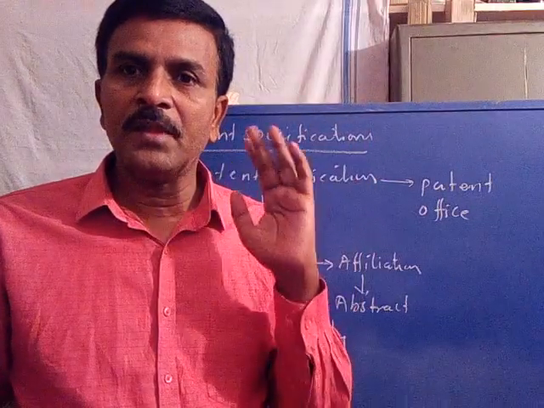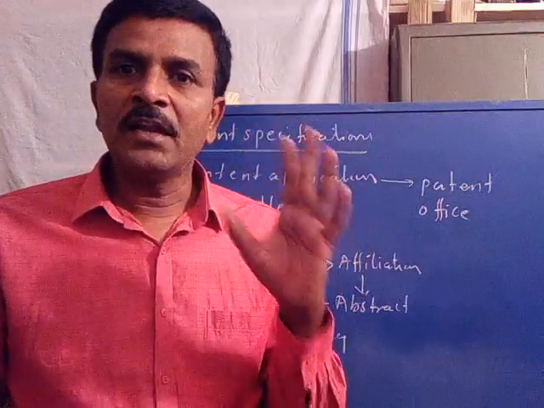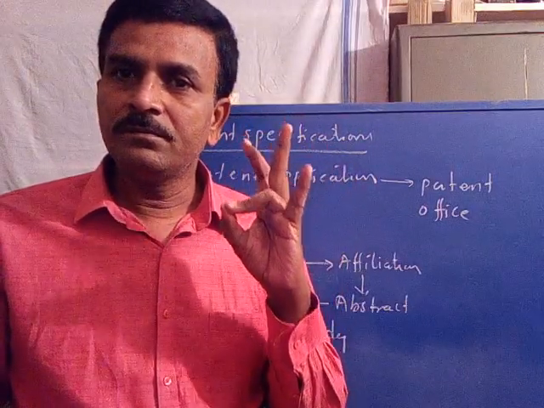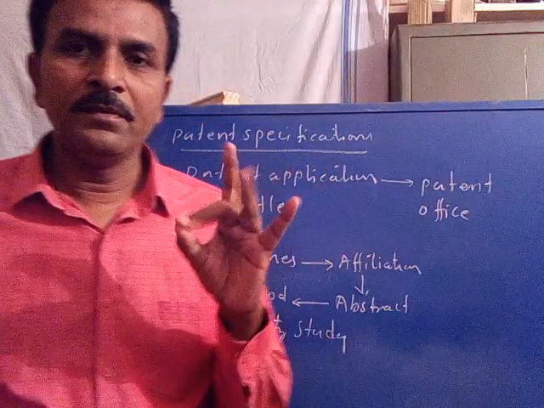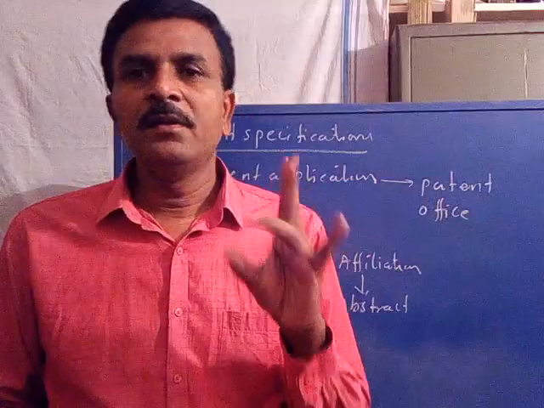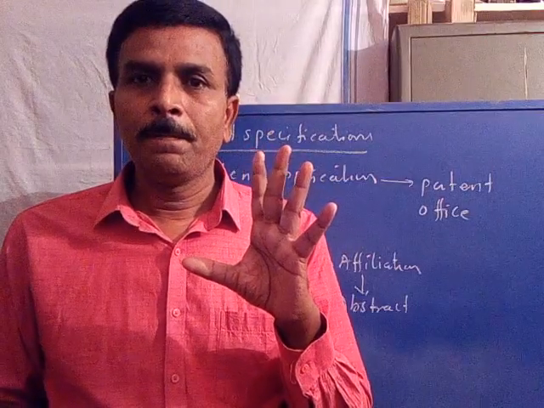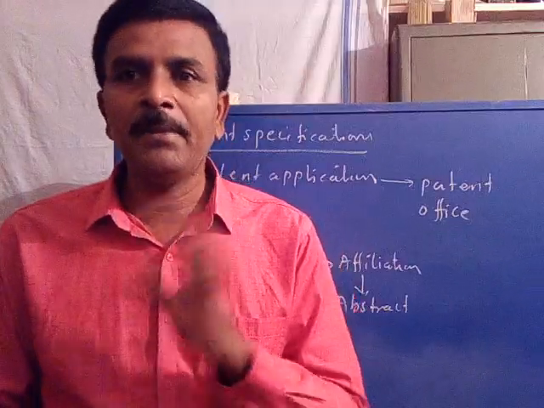Are you following? A patent, the requirements of a patent, what can be patented? Processes may be patented, drugs may be patented, drug intermediates may be patented, methods may be patented, whatever it may be. If it fulfills all the requirements for a patent, it can be patented.